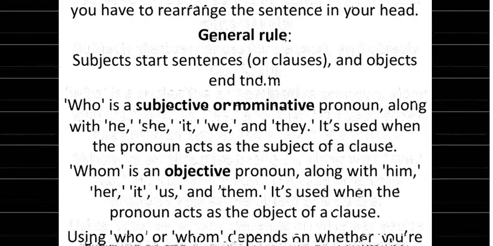Who is a subjective or nominative pronoun, right? Along with he, she, it, we, and they. It is used when the pronoun acts as a subject of a clause. So whenever we use he, she, it, we, they, instead of these we can use who, right? While whom is an objective pronoun. Do keep this in mind. Along with him, her, it, us, and them. So these are the cases that I have told you.